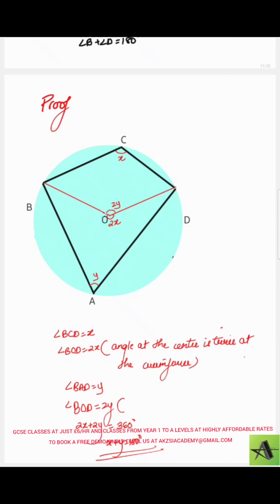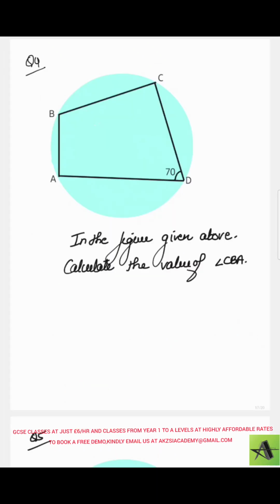Now let me do one question on this theorem. See this question. It says on the figure given above, calculate the value of angle CBA. That means this angle they are asking you to find. Clearly, first you have to check whether the quadrilateral is a cyclic quadrilateral or not.